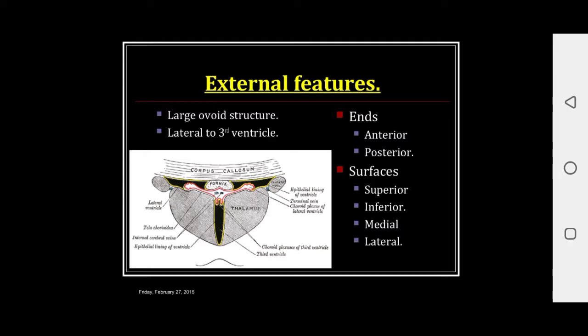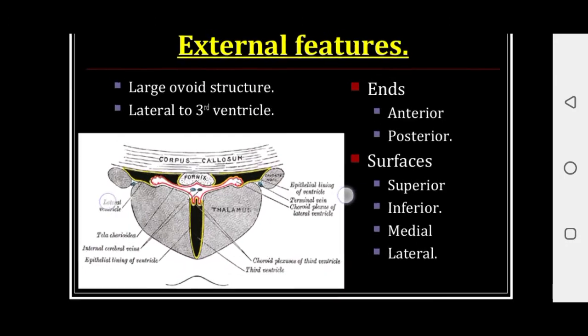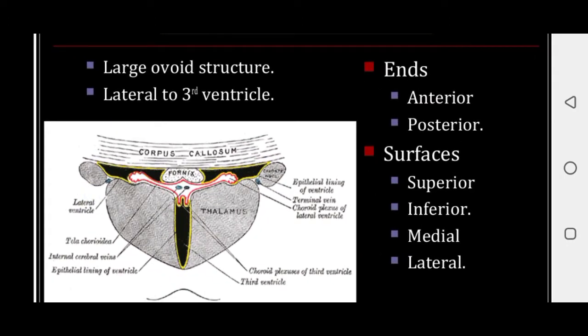They are situated in the upper part of the lateral wall of the third ventricle. Its ends are anterior and posterior and it has four surfaces: superior, inferior, medial and lateral. So you can see in the picture these two thalami situated on the upper part of the lateral wall of the third ventricle.